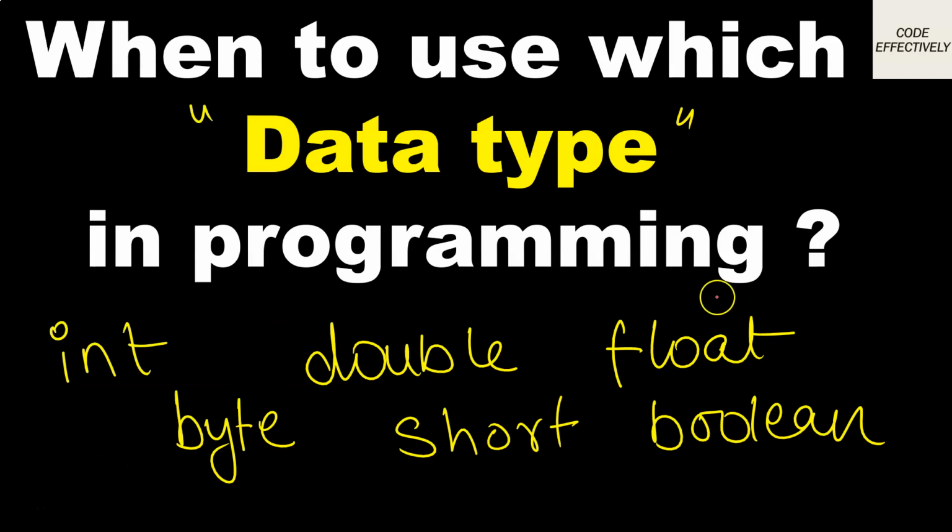The video for today is I will be explaining to you when to use which data type in programming, because some students have asked, ma'am, we are literally confused that we don't know when we have to use int, double, float, byte, short. So in this video I will be telling you a few tips so that you have a clear understanding of when you have to use int data type, double data type, float data type, and many more. So let's start our video.